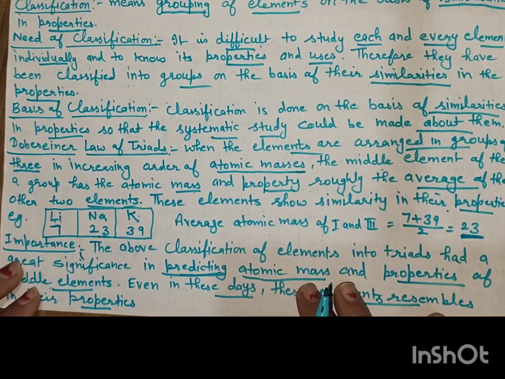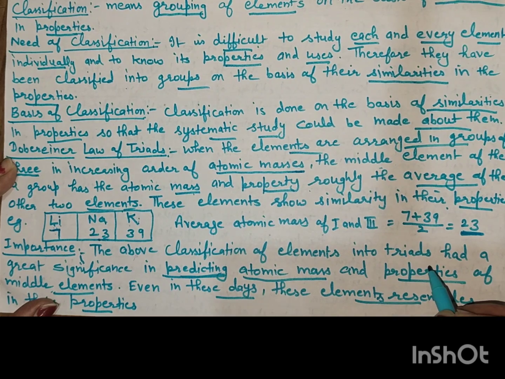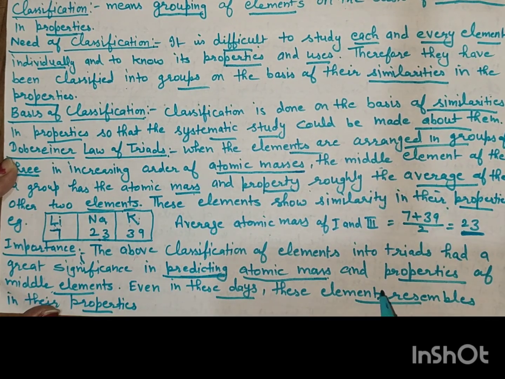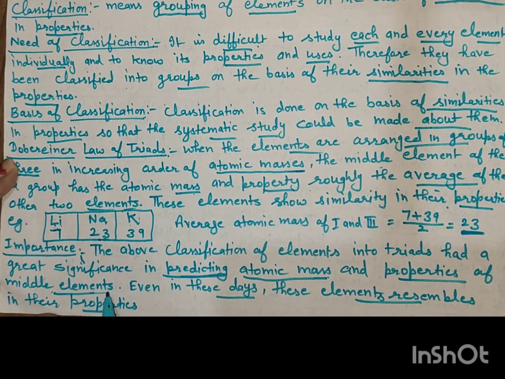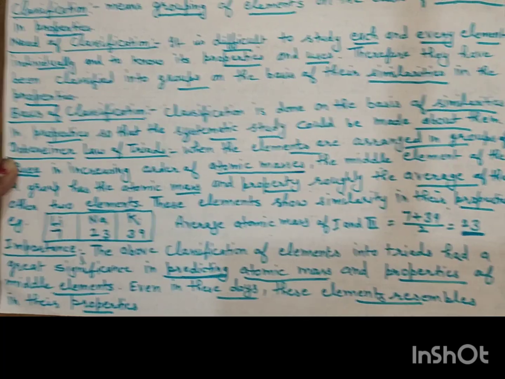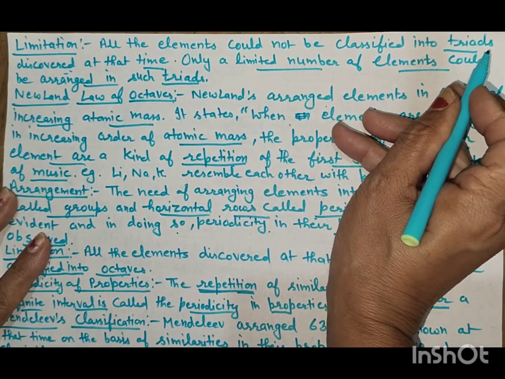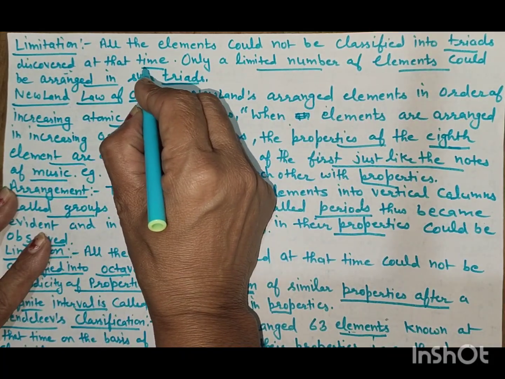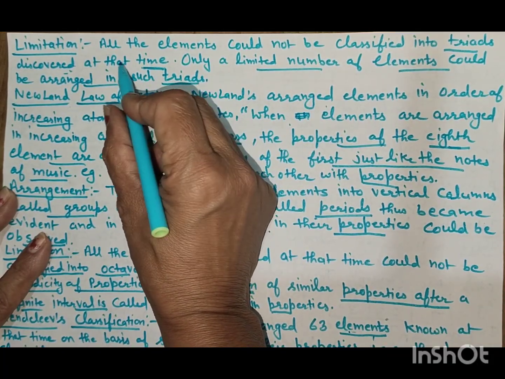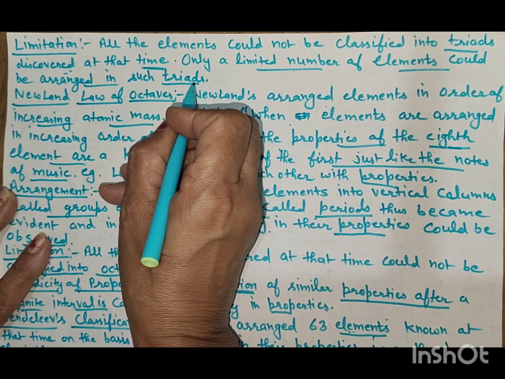Now, what is the importance of this classification? The classification of elements into triads had great significance in predicting atomic mass. It helped in predicting the atomic mass and properties of the middle elements. Even these days, these elements resemble each other in their properties. The limitation of Dobereiner's triads: all the elements could not be classified into triads, because all the elements had not been discovered at that time. Only a limited number of elements could be arranged in such triads.